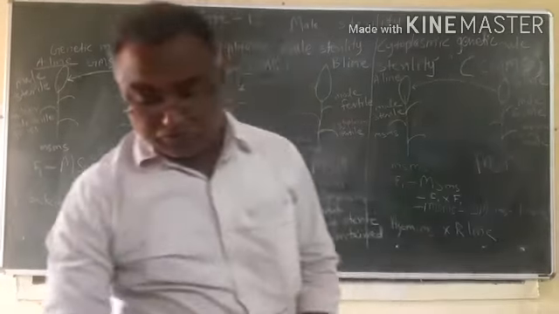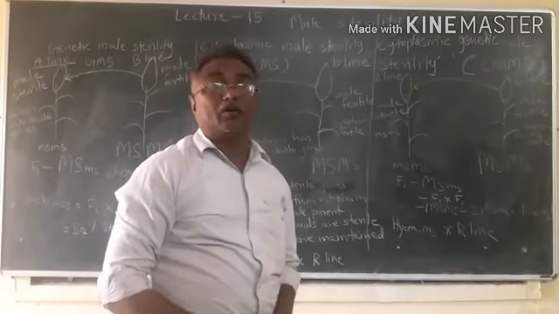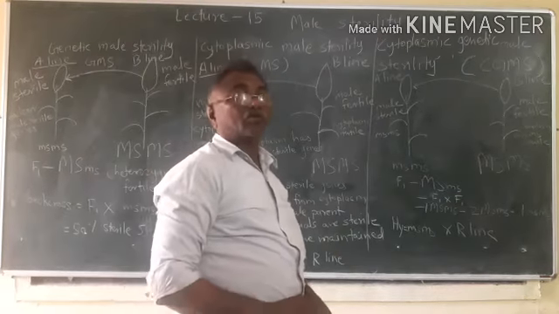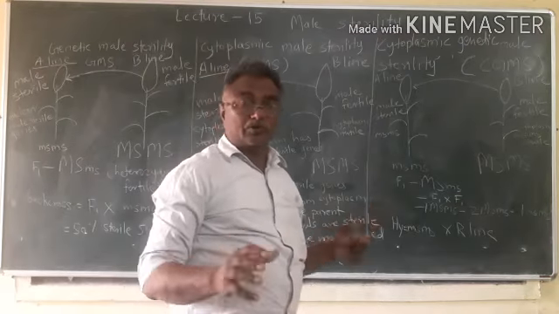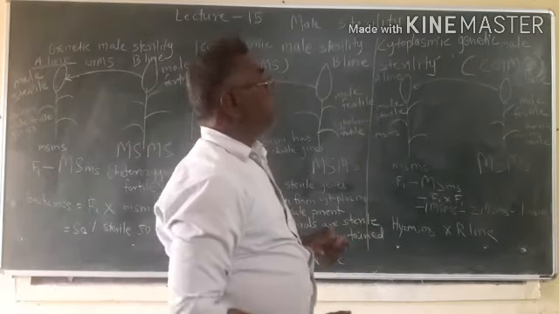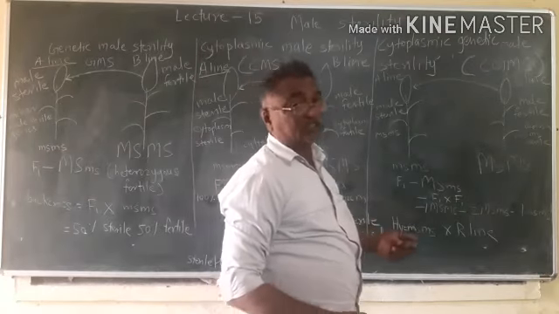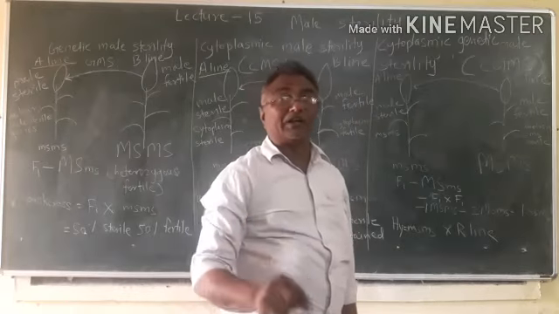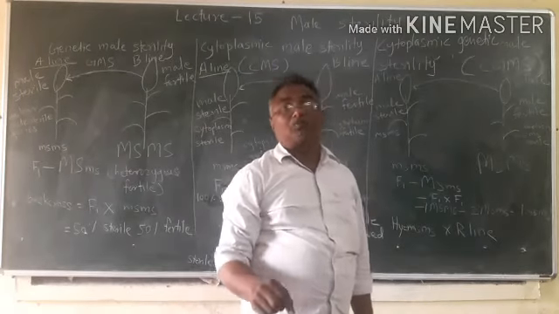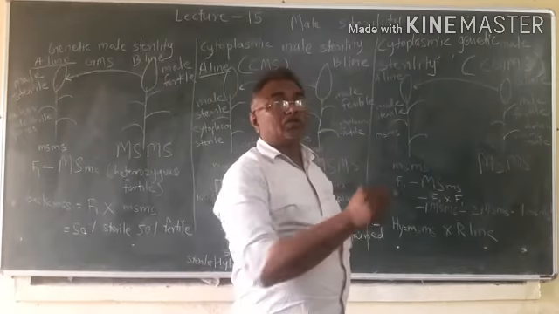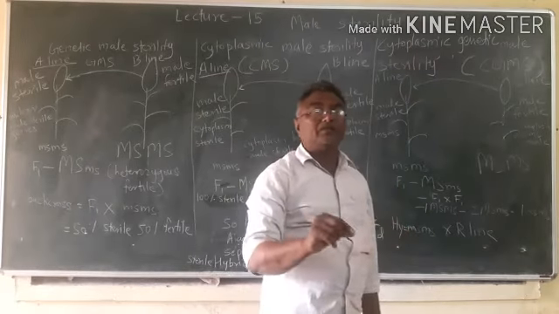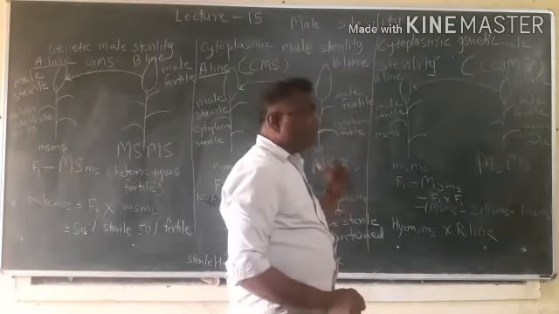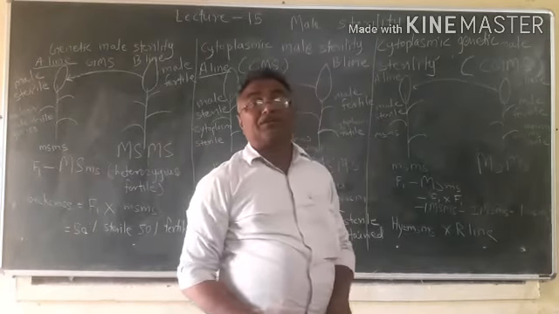In this condition, plants will have male sterile genes on chromosome, means on nucleus, and it also have male sterile genes in cytoplasm. Means male sterility is produced by both cytoplasmic genes and nuclear genes. So these are three types of male sterility.